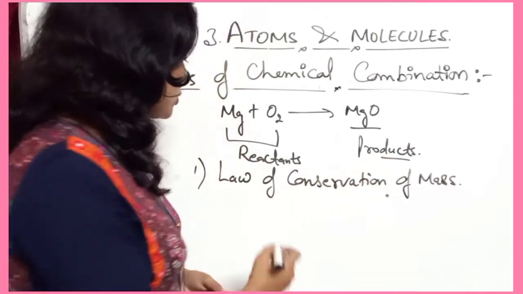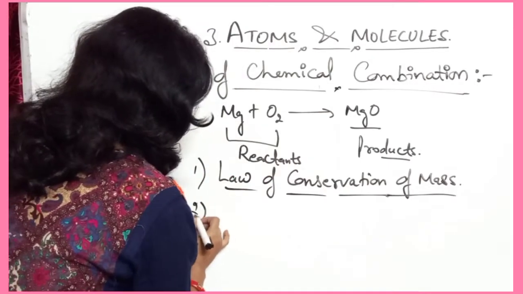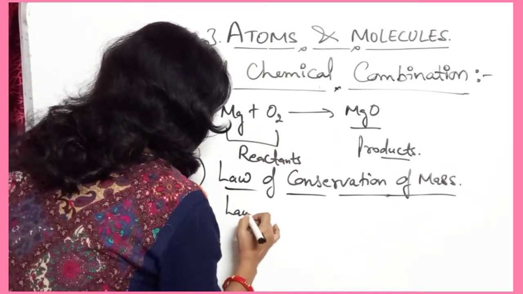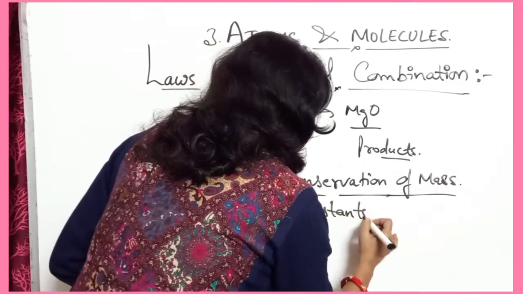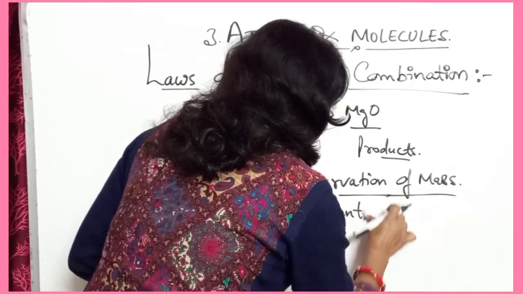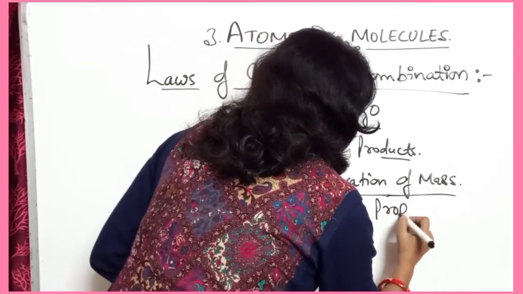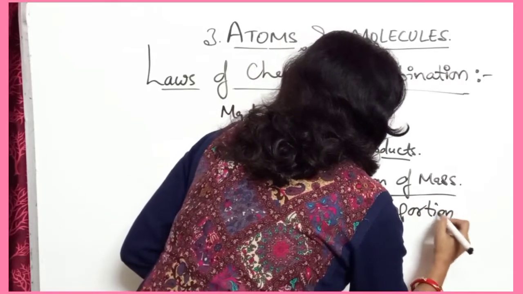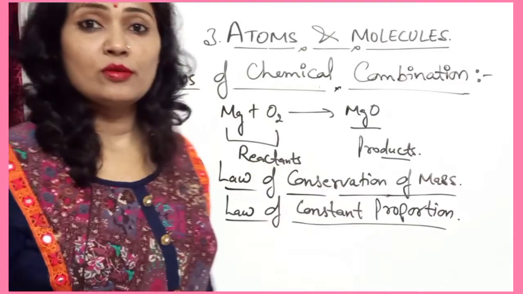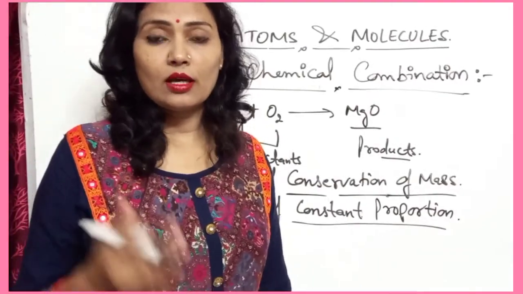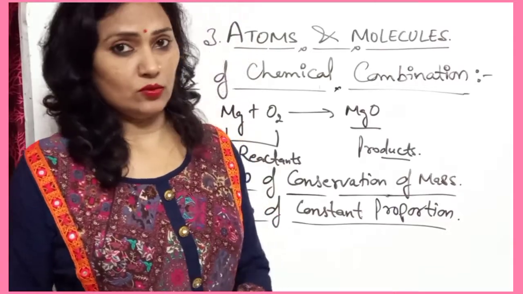So the first is the law of conservation of mass, and the second is the law of constant proportion. We will discuss these two laws one by one. First we will take the law of conservation of mass. I will give an example and explanation of this law.